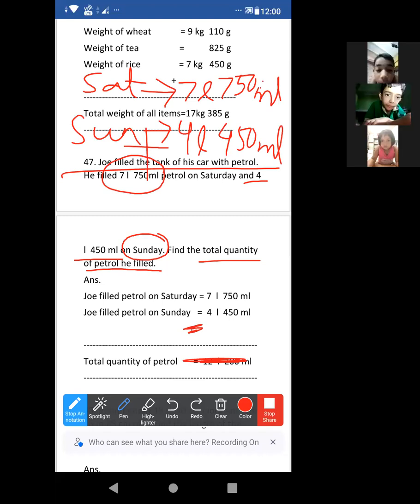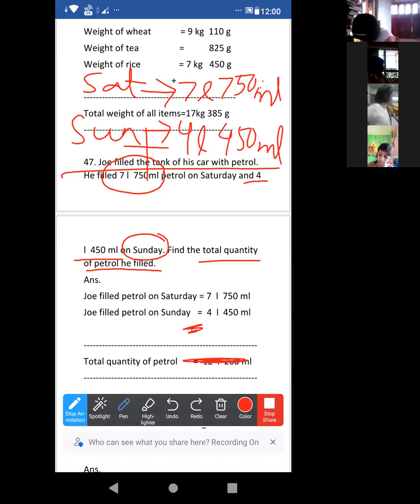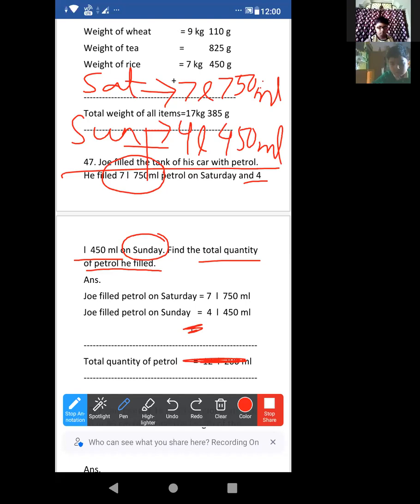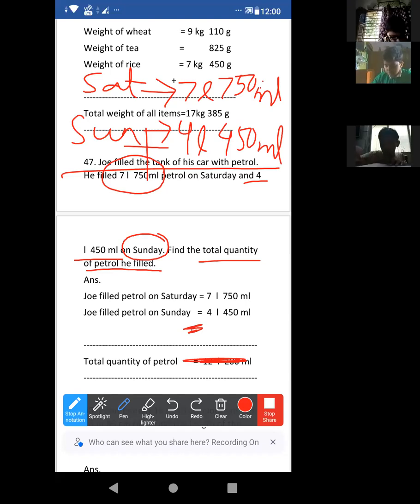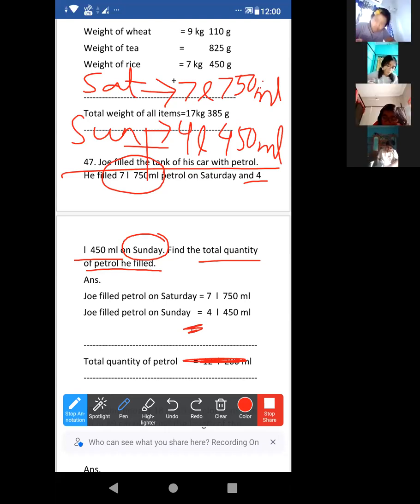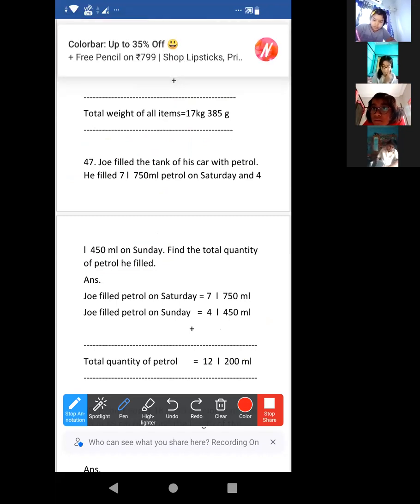Is it clear to all of you? If it is clear, just shake your head. Now just solve it. It is normal addition. I am just covering the answers. Be careful: milliliter with milliliter and liter with liter. Look, I am solving it over there.